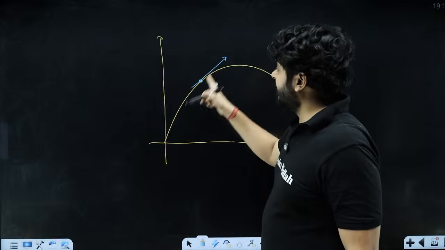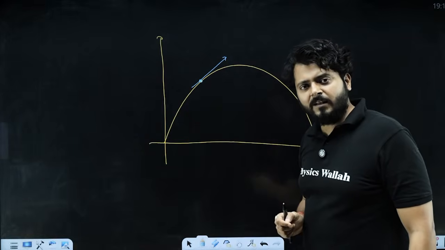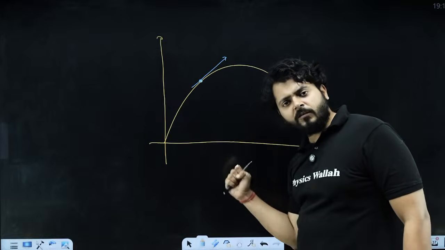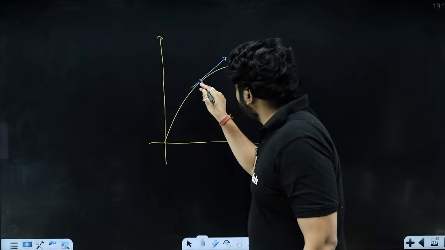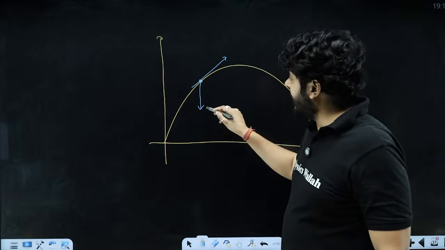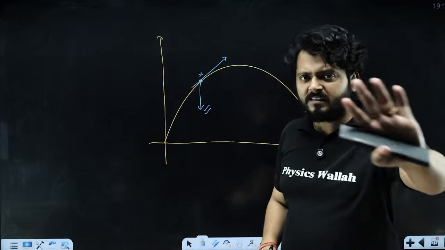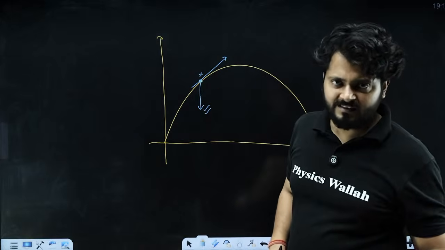But the acceleration is not in this direction, because the only force acting when the body is in the air is the gravitational force. And if the gravitational force is there, the body is attracted in this direction only. So see that acceleration and velocity at this point are not in the same direction, and they are not bound to be in the same direction, right?